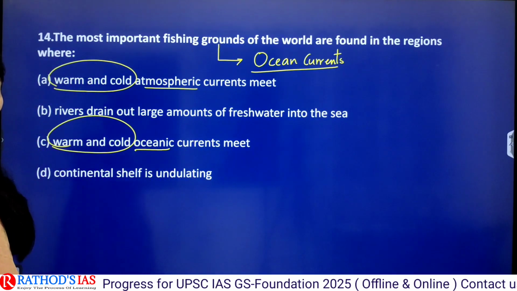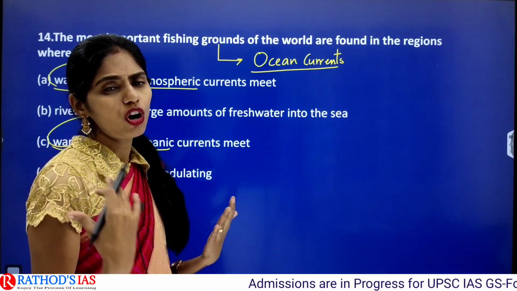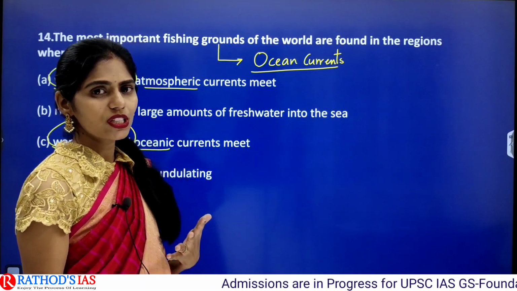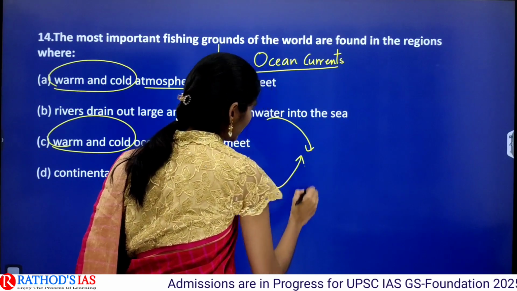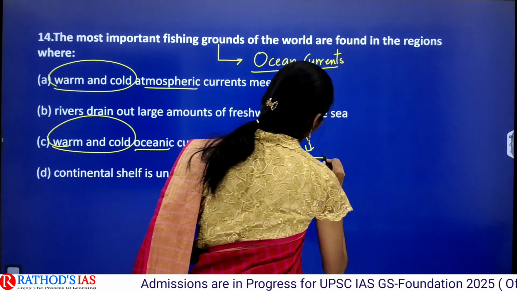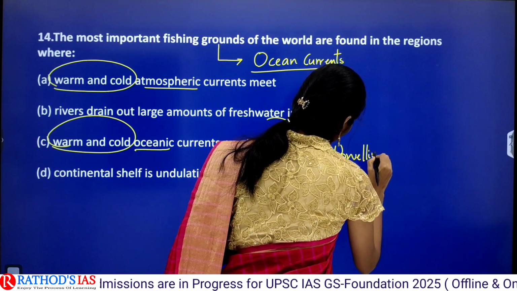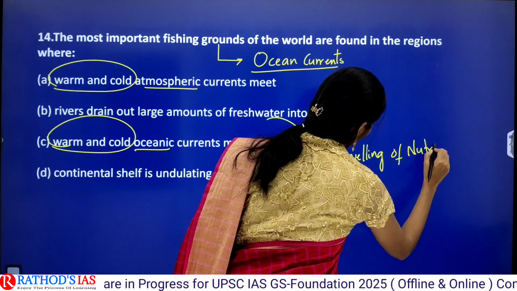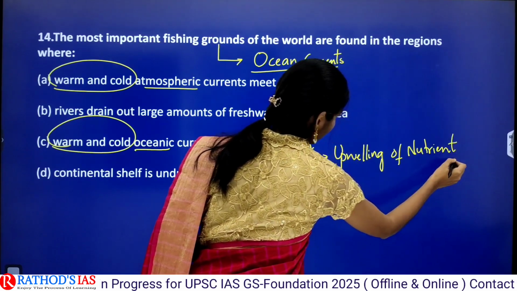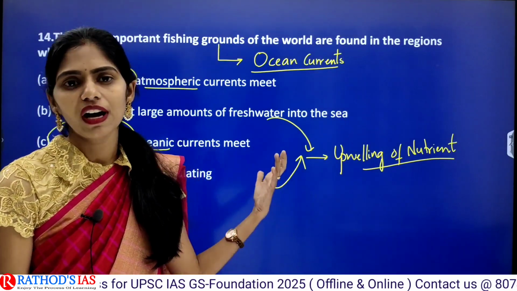So if you have gone through your oceanic currents topic, we read about different warm oceanic currents and different cold oceanic currents. So whenever warm oceanic currents and cold oceanic currents are meeting, there will be upwelling of nutrients. Okay, upwelling of nutrients. So these are nutrient rich areas. Whenever there are nutrient rich areas, there is a good growth of algae.